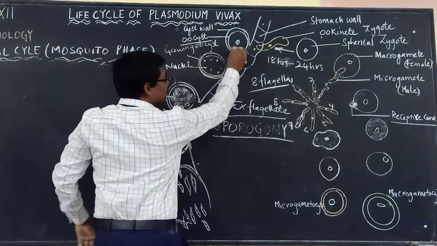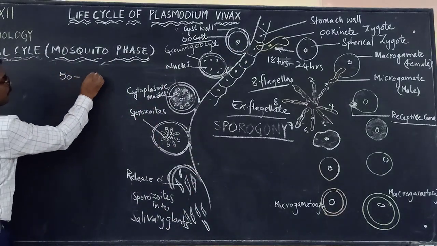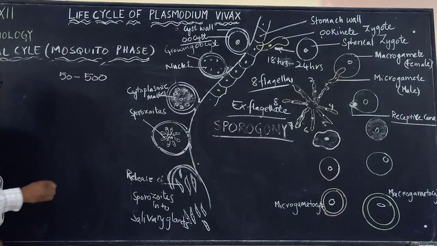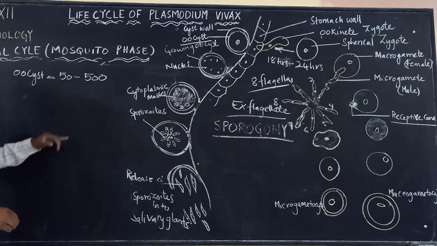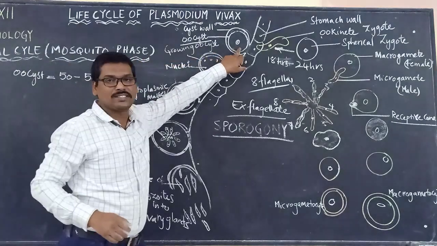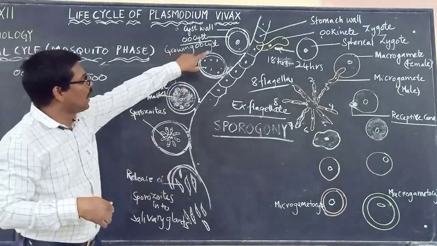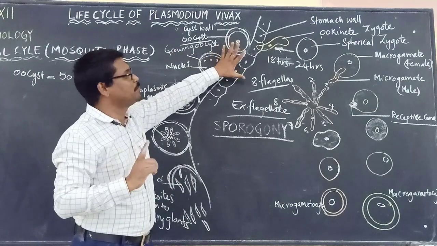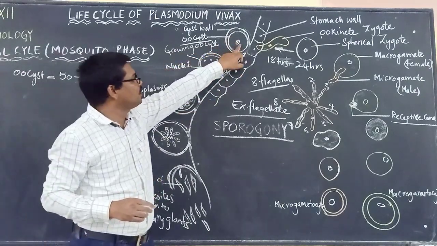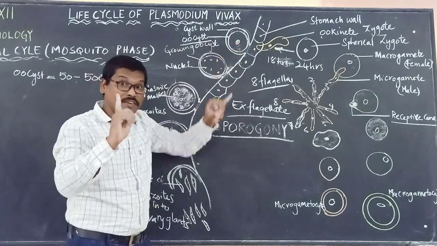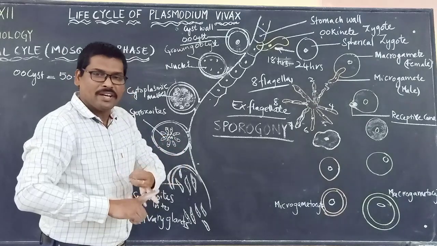There will be about 50 to 500 oocysts present on the wall of the stomach, like these structures. We are only seeing one structure, to show how that transformation is taking place. Now each oocyst has its own nucleus. This is the nucleus, and now this nucleus first undergoes what? Reductional division, meaning meiosis, followed by mitosis.